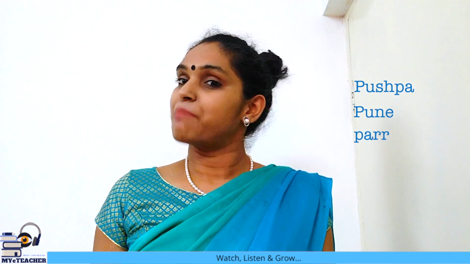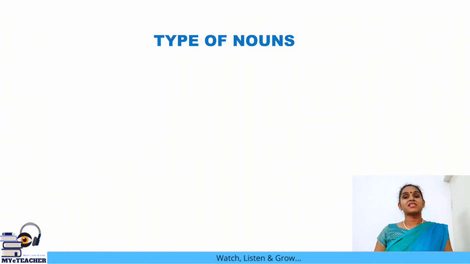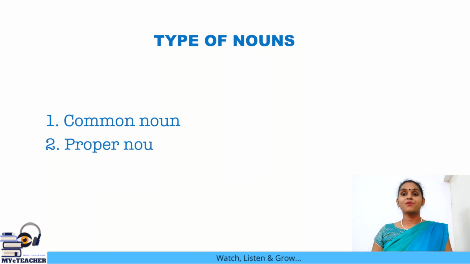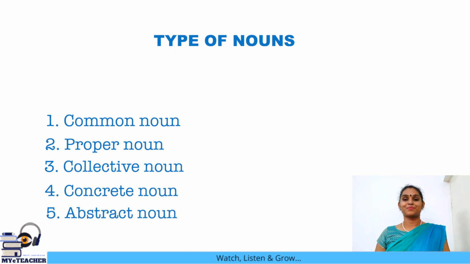If the alphabet was P, for name of a person I could write Pushpa. For name of a place I could write Pune. For animal I would write parrot. And for thing I could write a pen. So what are all these? Names of people, places, animals, things, ideas, all these are nouns. Nouns can be classified in various ways. Today we are going to look at this classification: common nouns, proper nouns, collective nouns, concrete and abstract nouns.